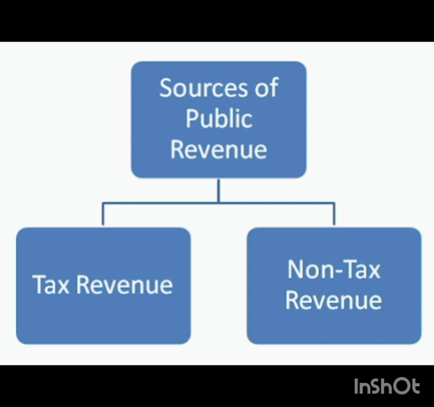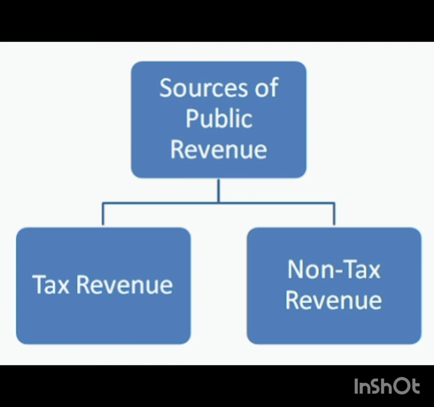Direct taxes are those taxes which are paid by the same person on whom they have been imposed. Direct tax is the tax in which the burden cannot be shifted, such as income tax. On whom it has been imposed, he or she only has to pay it and can't shift the burden to another person. Whereas indirect tax is the kind of tax in which the burden can be easily shifted to another person, like GST. Indirect taxes are basically charged on goods and services, and direct taxes are charged upon the income and wealth of the person.